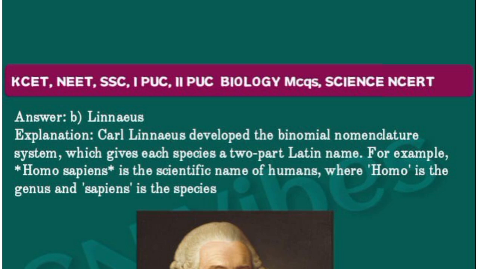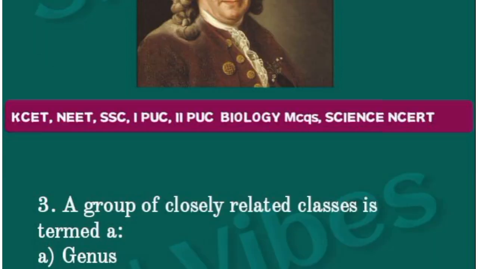Normally, in a common way it is called human, where Homo belongs to the genus and sapiens belongs to the species. These are the two Latin words given to a single species. So finally, the binomial nomenclature system was introduced and named by Linnaeus. Let us move on to the third question.